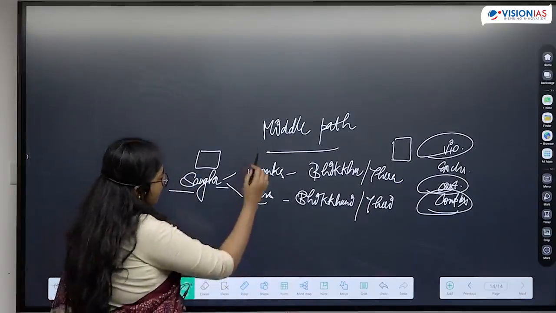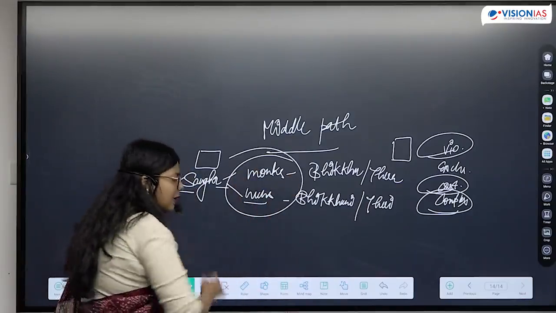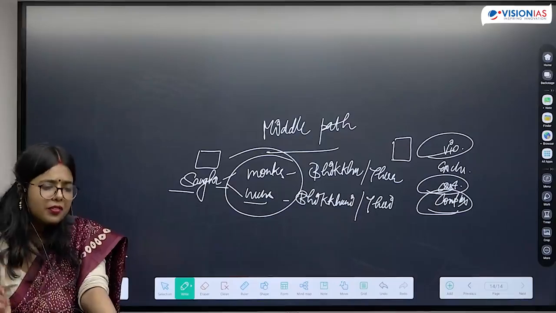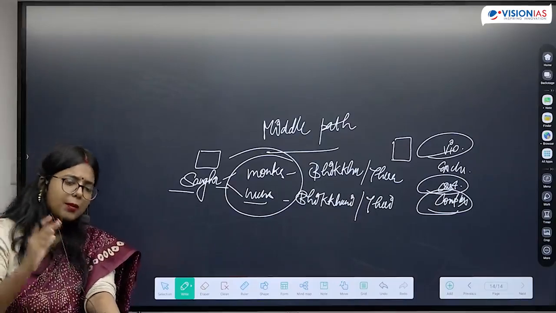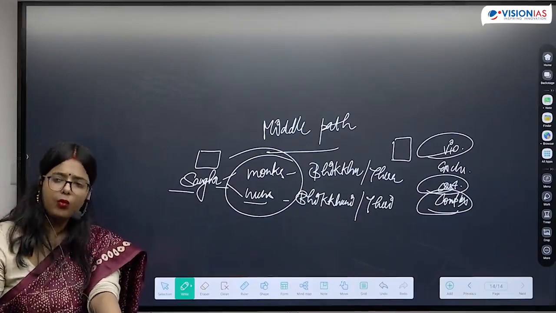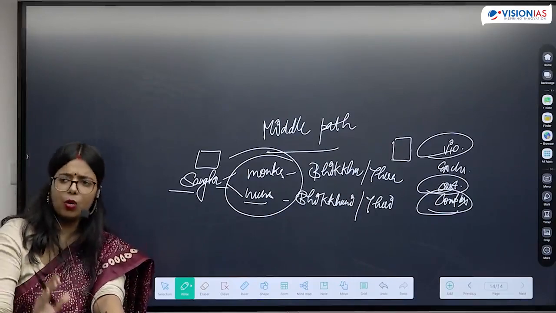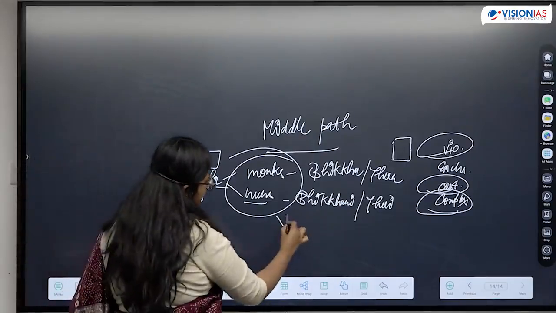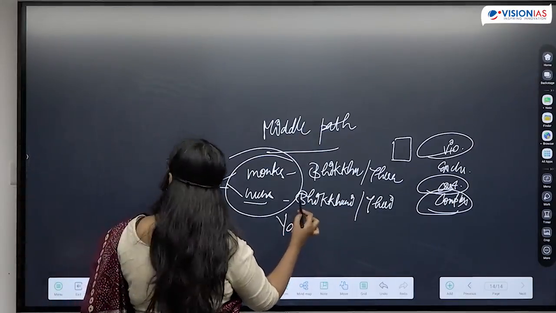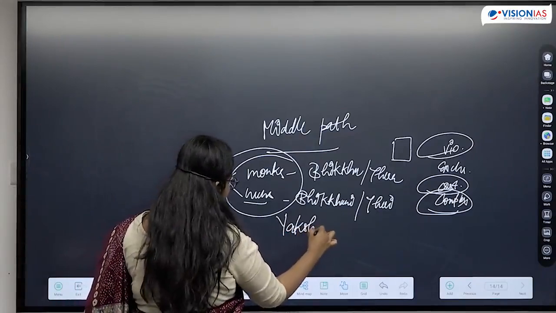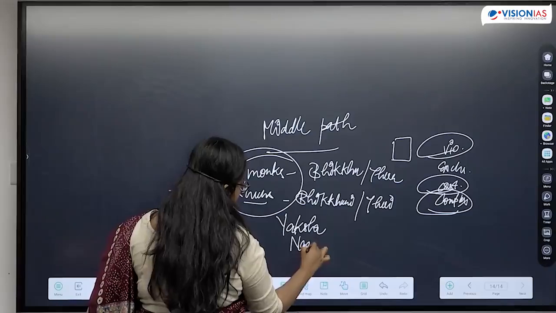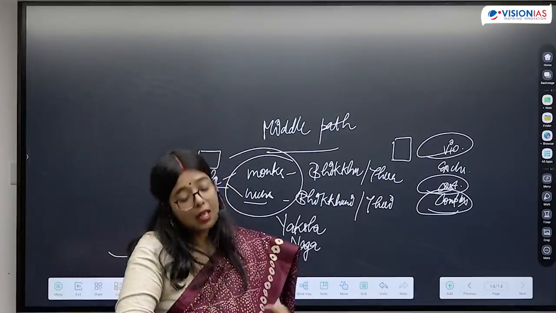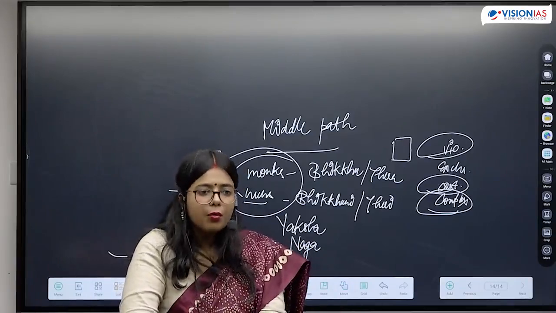Second, when we talk about the entry of people in Sangha, people belonging to different varna, different caste identity, people who are outside of the fold of varna system, they were also welcomed. For example, if we talk about people outside the fold, we see Yaksha, Yakshini, Nag, Nagin coming into the fold of Buddhism.